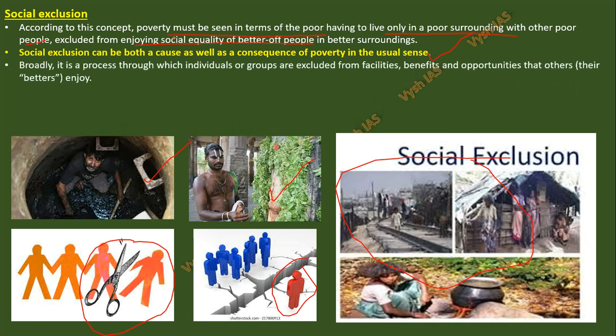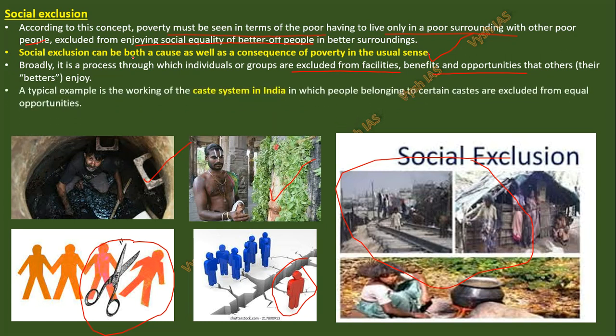Now, broadly, it is a process through which individuals or groups are excluded from facilities, benefits, and opportunities that others, that is the better off people, are enjoying. So these people are kept away or kept at a distance. And the main reason in India is the caste system also. They tell you, okay, you are from this caste, you cannot come with us. You are this caste, from your hotel, I won't eat food.